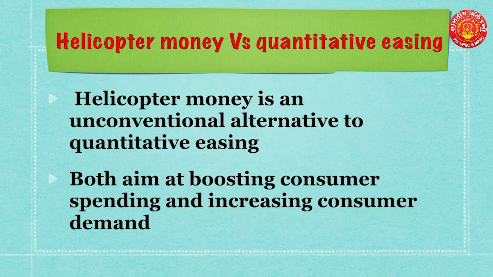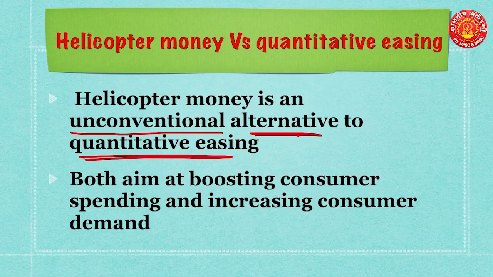Now many a time the government uses another monetary tool, which is quantitative easing, to increase the supply of money in the market. So what is this quantitative easing and what is the difference between helicopter money and quantitative easing? We will try to understand in simple words. See, helicopter money is an unconventional alternative to quantitative easing.